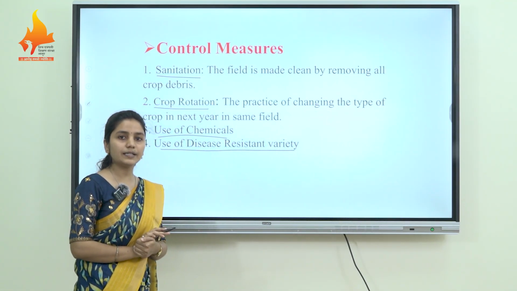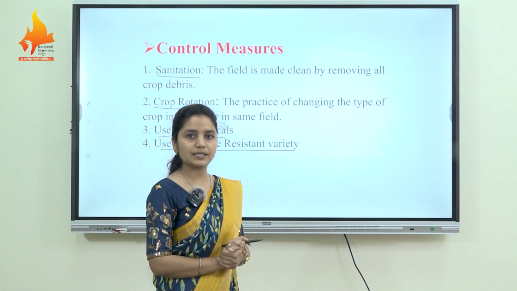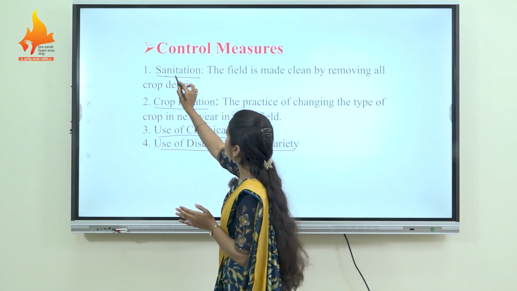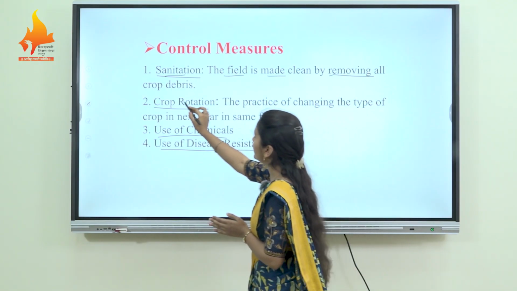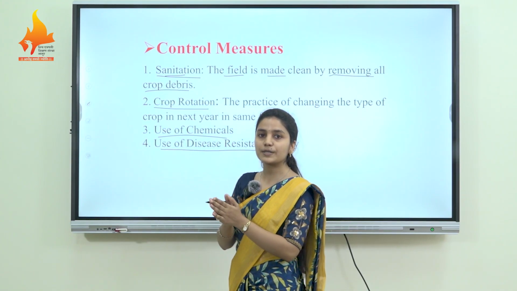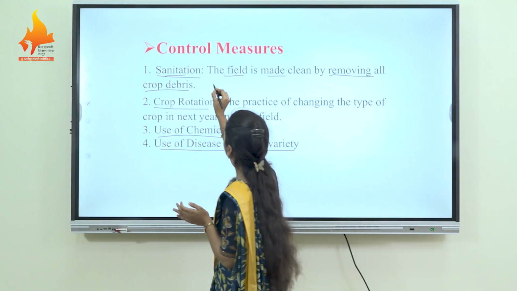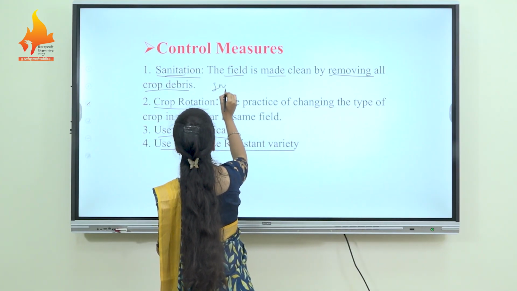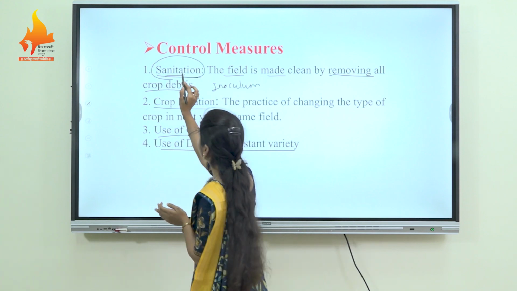Sanitation is a cleanliness practice, and as we know it is a soil borne disease, so the field is made clean by removing all the crop debris. Crop debris means what? The crop remnants present inside the soil, and on that crop debris the source of inoculum is present. Hence we have to do the sanitation firstly.